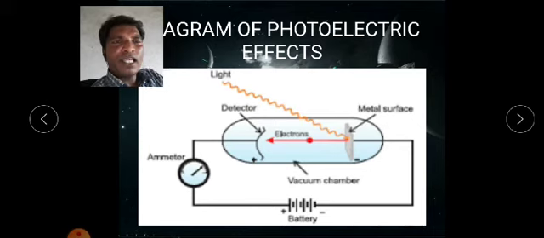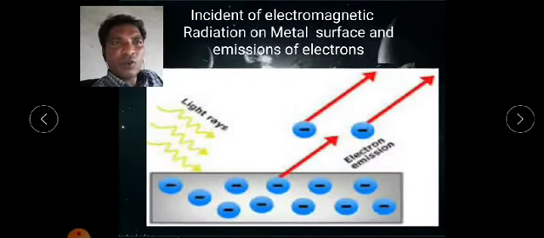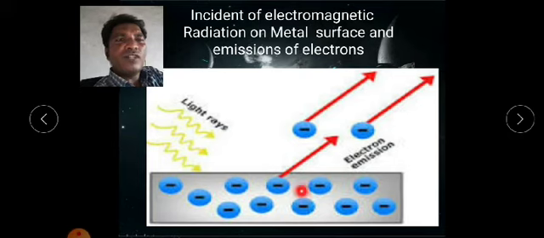In this diagram also, you can easily understand the photoelectric effect. Again, this diagram shows a very simple understanding of the photoelectric effect. Here also light radiation falls on the metal surface. This is the metal surface, the black one, and the negative charge is nothing but photoelectrons.